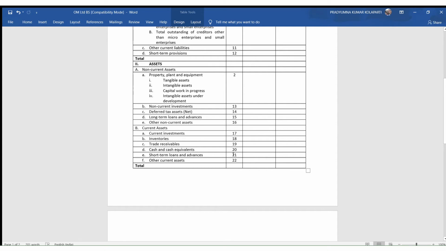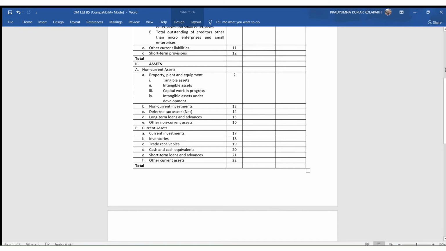Okay. Short-term loans and advances: if we have given any advances to vendors or any temporary advances to people, or even to related parties for temporary purposes, they have to be shown under short-term loans and advances. All these things will be disclosed here. And other current assets: statutory amounts receivable like GST, income tax refund, income tax TDS receivable, all these things come under other current assets.